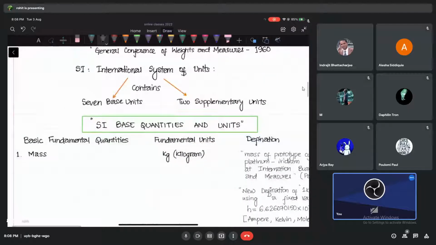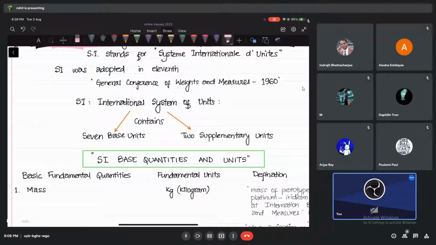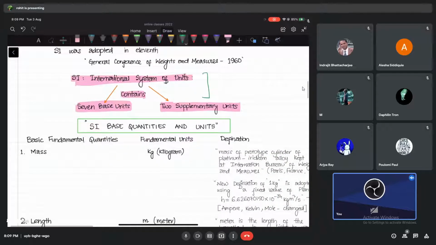See, guys, see. So what I want to tell you is this. If we have International System or SI system, it contains 7 base units or fundamental units, and we need 2 more supplementary units, we call them, those are angles. And using 7 base units and 2 supplementary units, we can talk about any quantity that we need to in the entire branches of physics. Can you understand? I can talk about anything only by using these 7 base units or 7 base quantities, okay. So that is what we are discussing right now, okay. Don't worry, you will get me. So please check what are those 7 base quantities, okay.